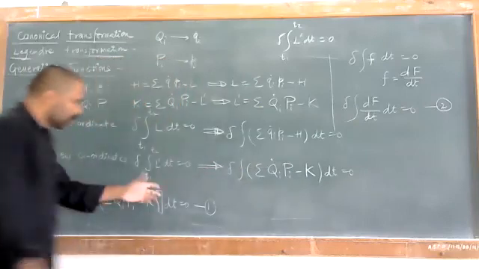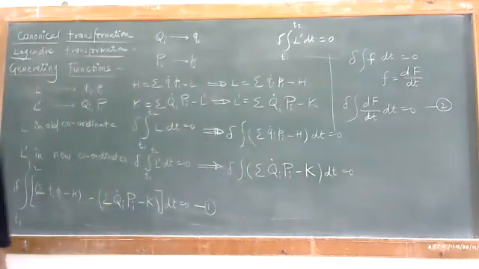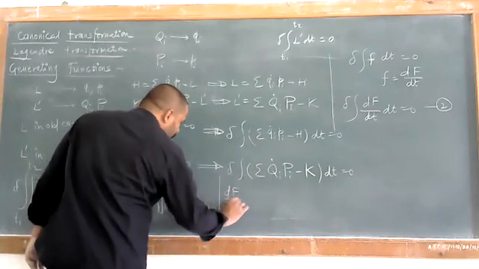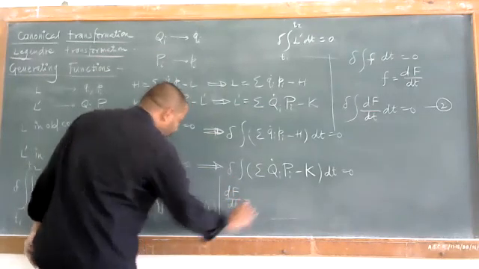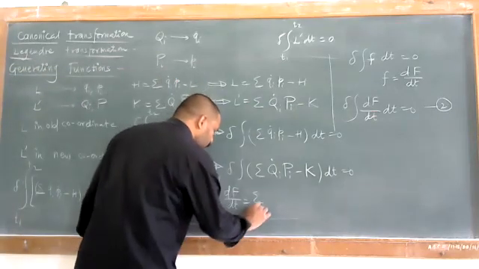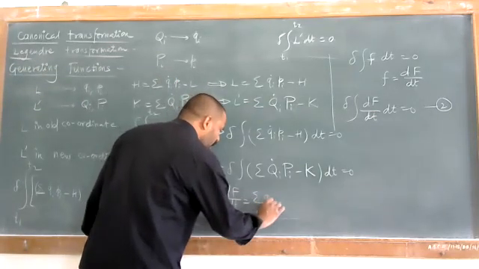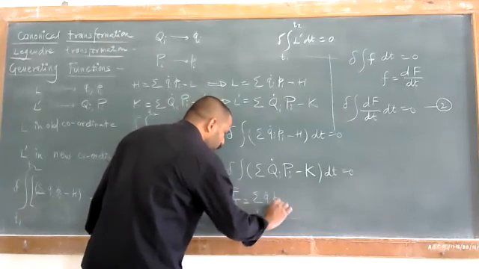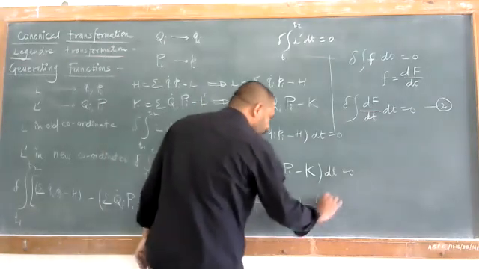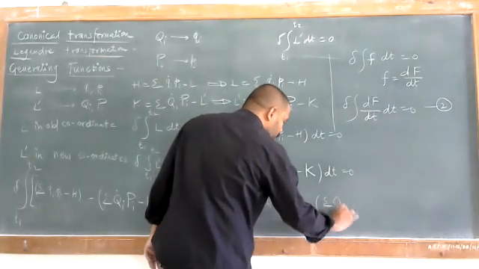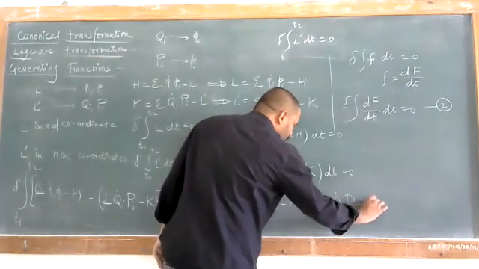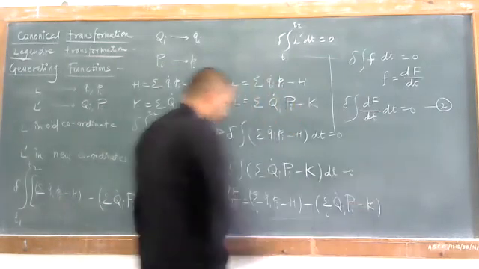So by comparing these two equations, what will we get? We'll get an equation where df by dt is equal to summation over i of qi dot pi minus h, minus summation over i of capital Qi dot capital Pi minus k.